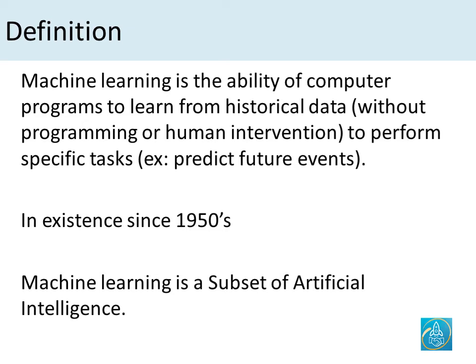Machine learning is a subset of artificial intelligence. Artificial intelligence is the ability of machines or computer programs to mimic human intelligence. And a key part to being able to mimic intelligence is being able to learn. And that's where machine learning plays a major role. If you want to learn about artificial intelligence in detail, we recommend that you watch our AI tutorial.